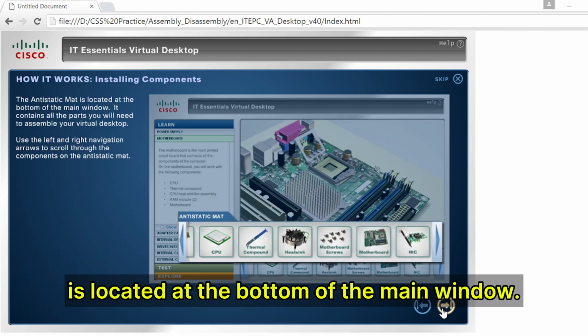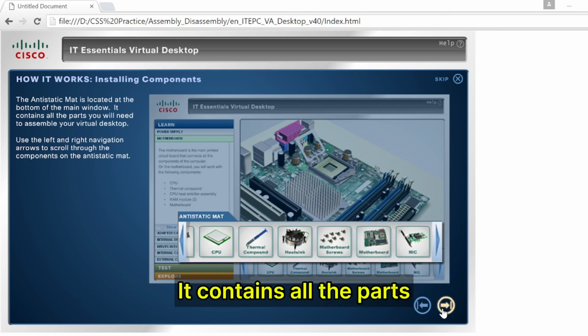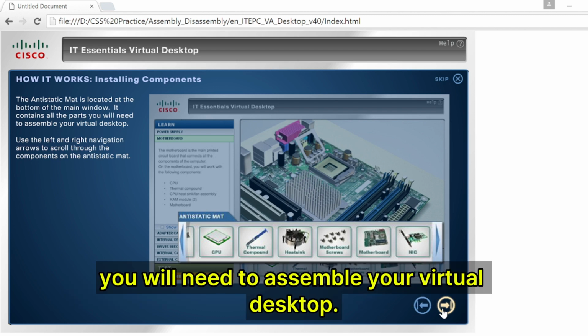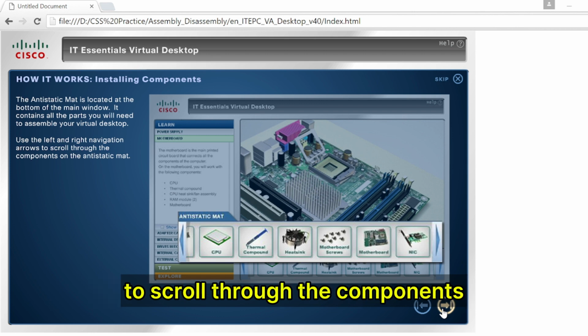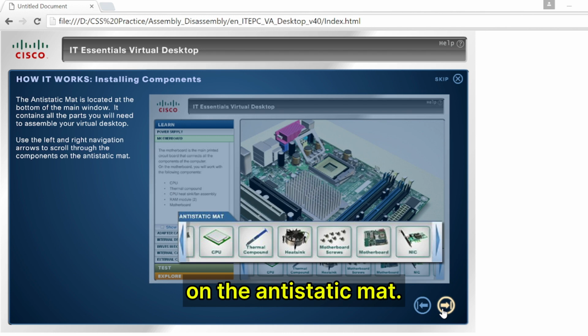The anti-static mat is located at the bottom of the main window. It contains all the parts you will need to assemble your virtual desktop. Use the left and right navigation arrows to scroll through the components on the anti-static mat.